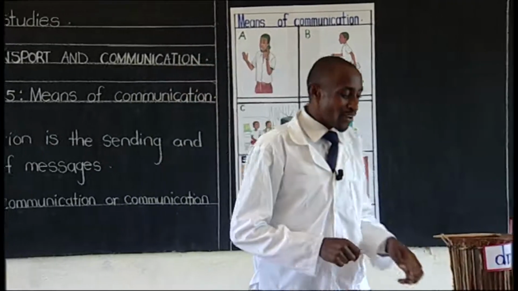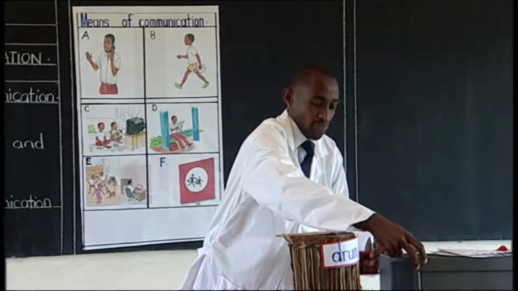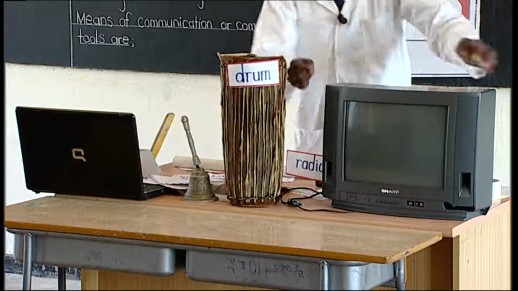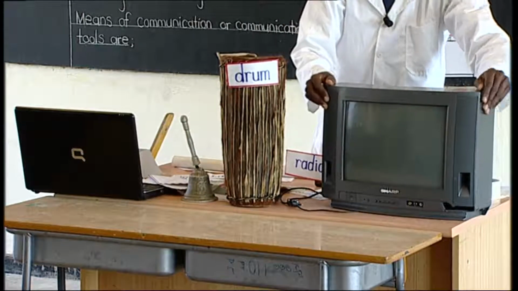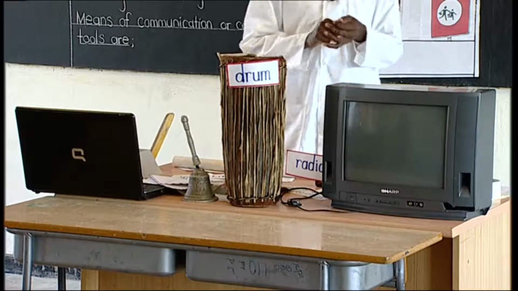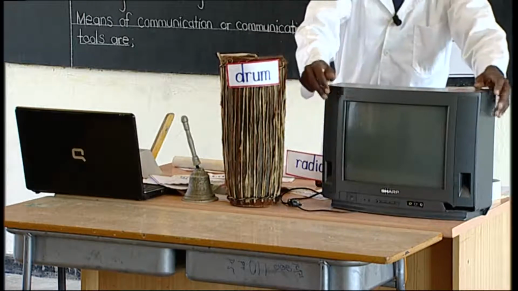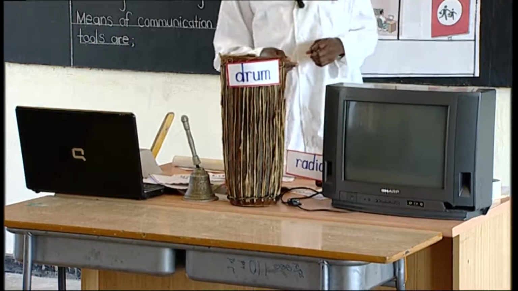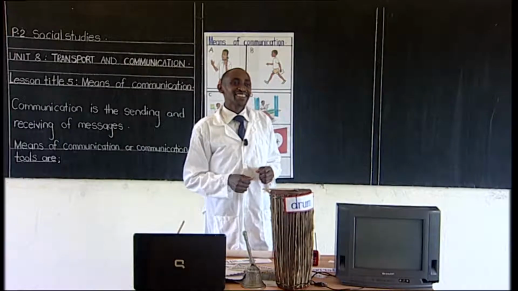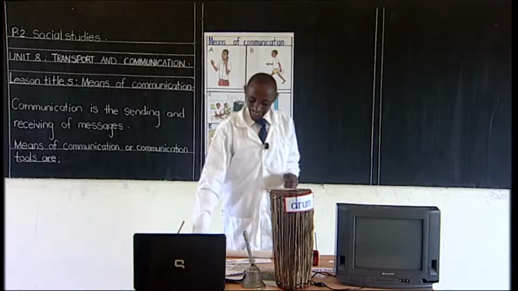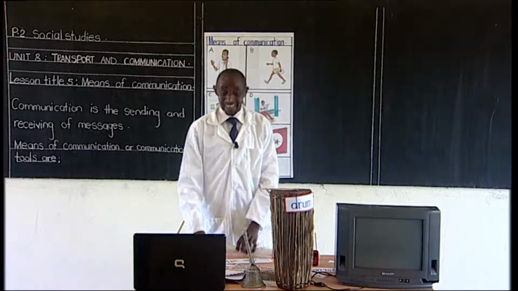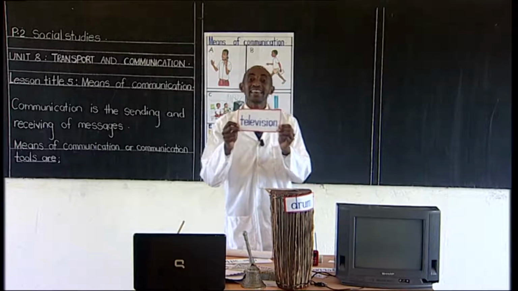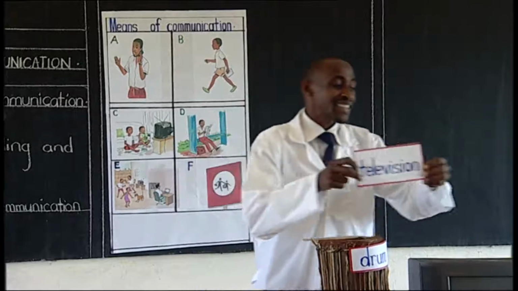Number 3, we have this one, the whole of this. Let me remove this one. There is this. How many of you have it at home? Wow! Yeah, you have this one at home. I know most of you have even better ones than this one of mine. But how is it called? It's called a television. We say television.